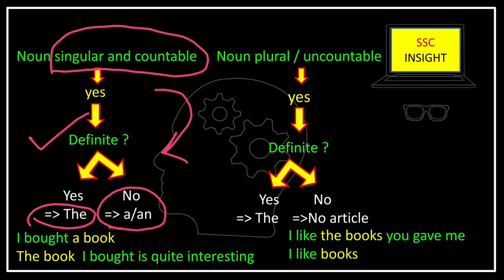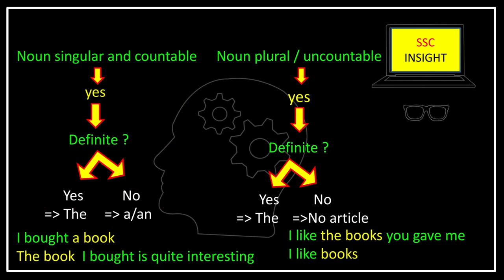For example, if I say I bought a book. Now here I do not specify any particular book. It can be any random book that I have bought. So I bought a book. Here no particularity of the book is mentioned. That is why it is indefinite and we use the indefinite article.